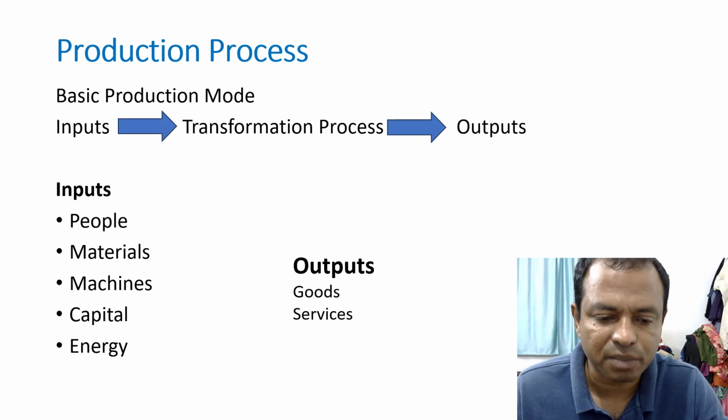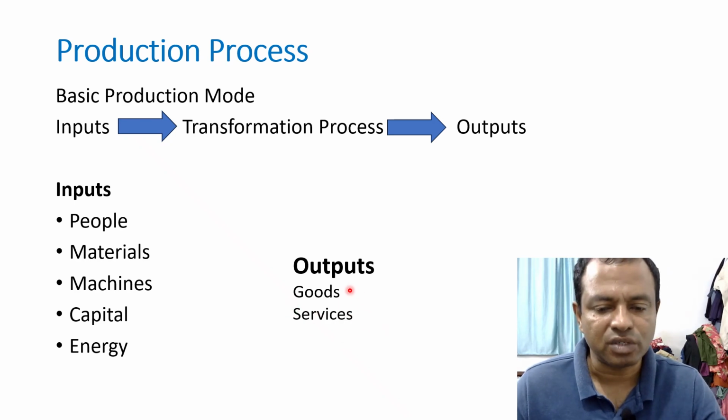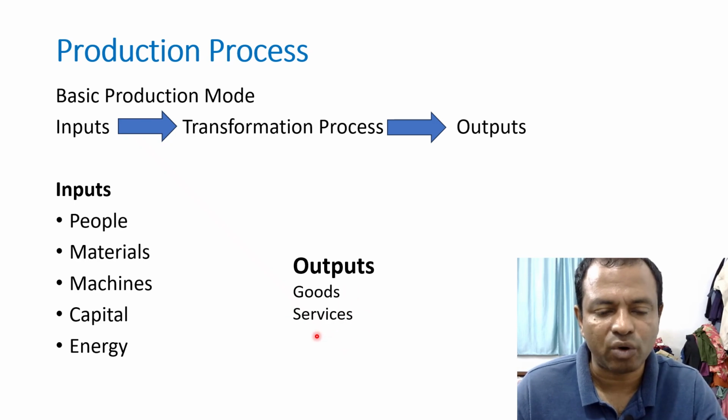So in the production process, we can see inputs are converted into outputs during a transformation process. Usually what are the inputs? People, materials, machines, capital, energy. These are the common inputs. And what are the outputs? Goods and services. Not only goods but services are also an output of a production process.